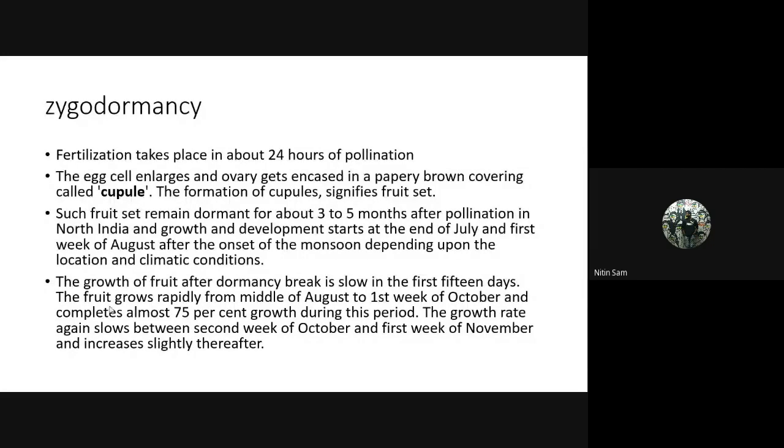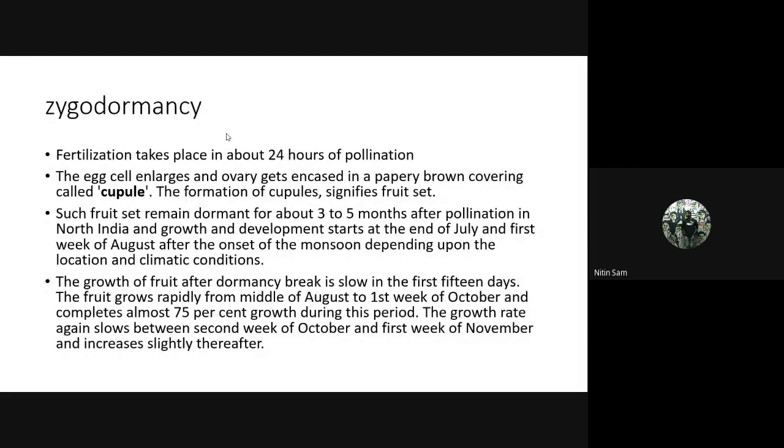Okay. After fertilization, the egg cell enlarges and the ovary gets encased in a papery brown covering called the cupule. This word is important. Cupule, the word related to amla. The formation of the cupule signifies fruit set. Such fruit set remains dormant for about 3 to 5 months after pollination in North India, and growth and development start at the end of July and first week of August after the onset of monsoon, depending upon the location and climatic condition.